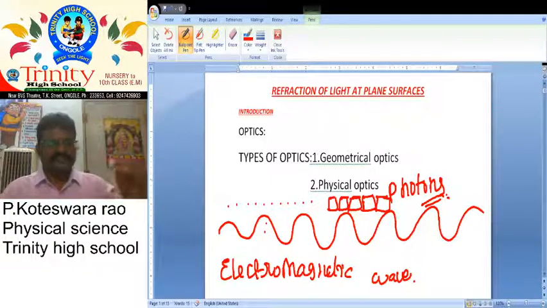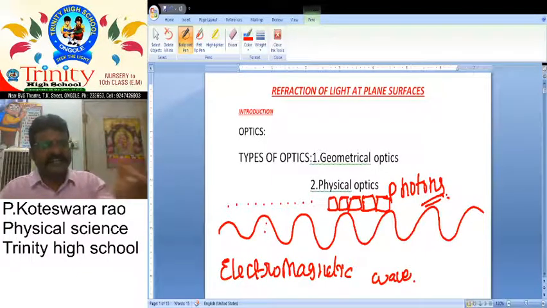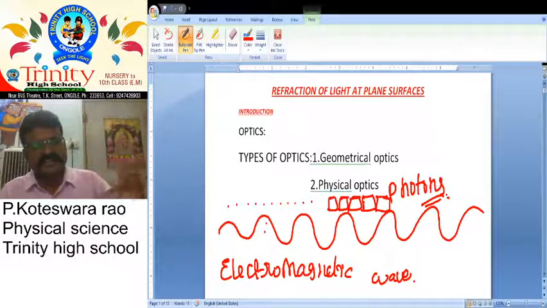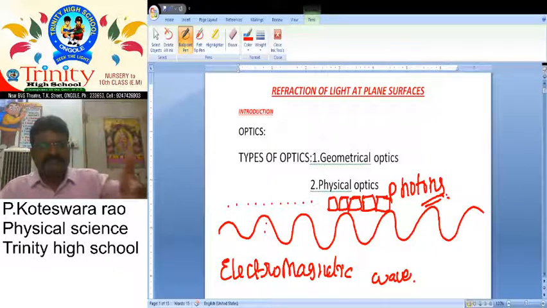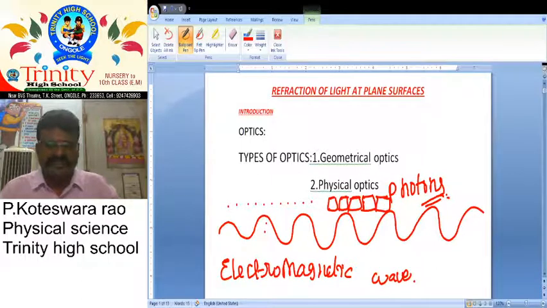So, my dear students, this is the basic history of light. After that, so many scientists conducted so many experiments, and the experiments are still going on because science has not ended. There is no end point in our science.